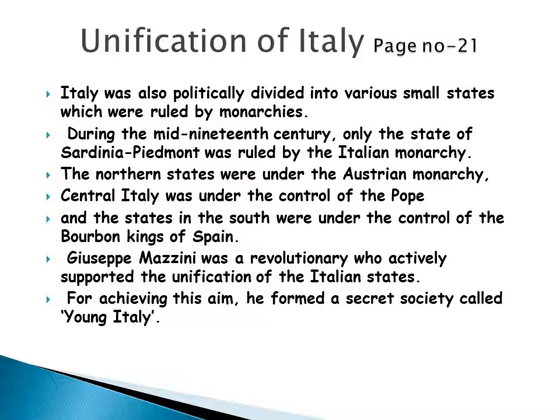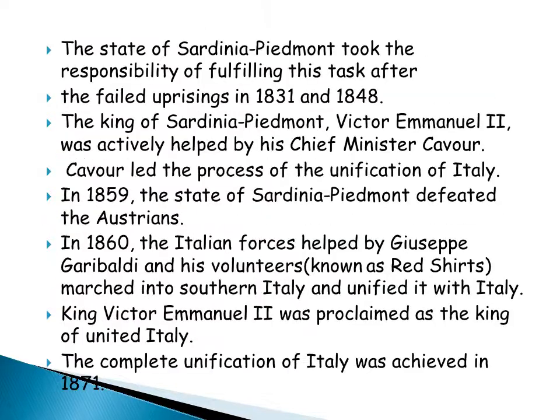Giuseppe Mazzini was a revolutionary who actively supported the unification of the Italian states. For achieving this aim, he formed a secret society called Young Italy. Mazzini could not fulfill his aim of unifying Italy. The state of Sardinia-Piedmont took the responsibility of fulfilling this task of unification of Italy after the failed uprisings in 1831 and later in 1848.